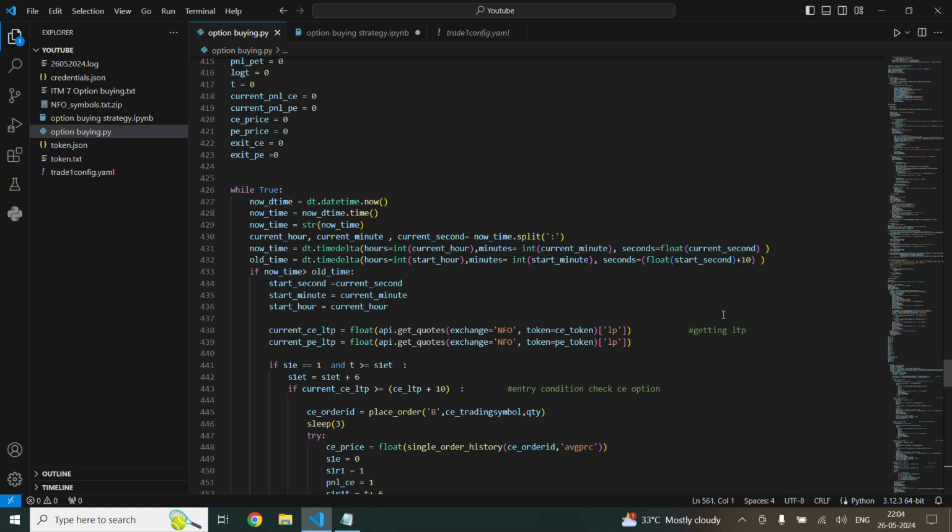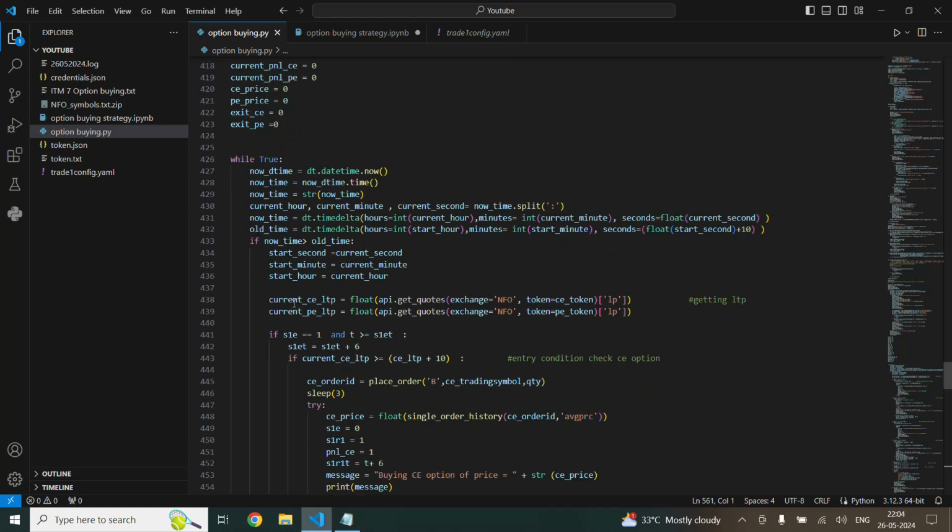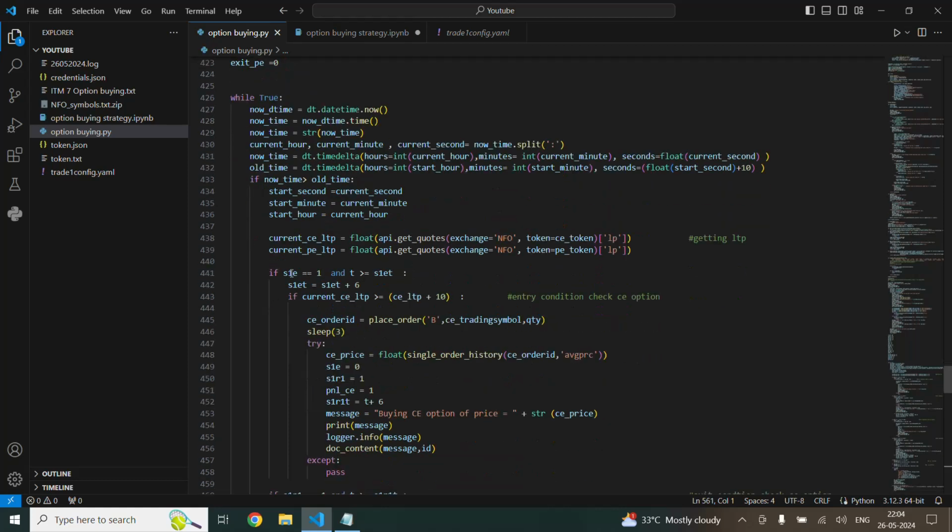At the end of the time, it will wait. This will be run in 3 sets, so it will come around every 1 minute. Once the 1 minute is over, it will enter into this cycle and the new time will be saved here. We will check the current LTP of both strikes, with the entry defined initially as in variable 1.